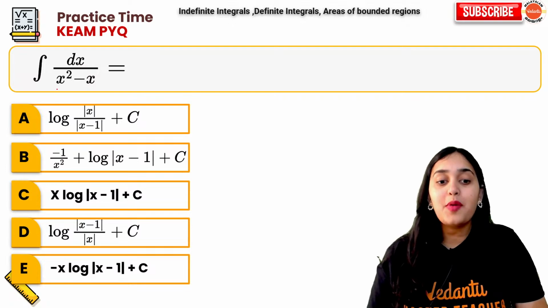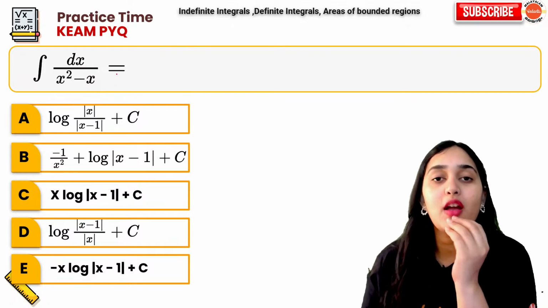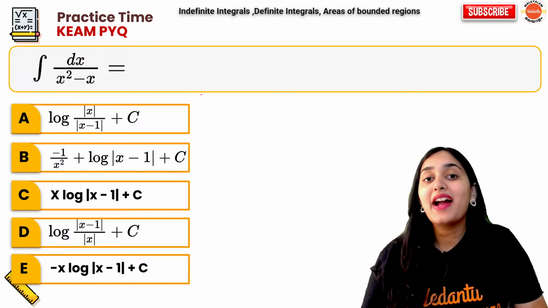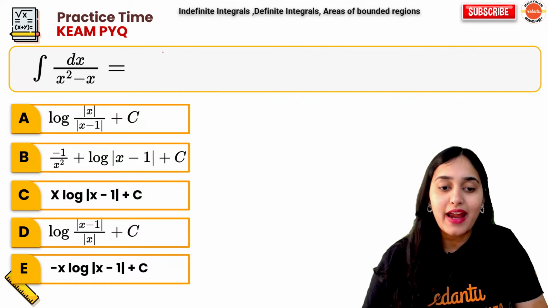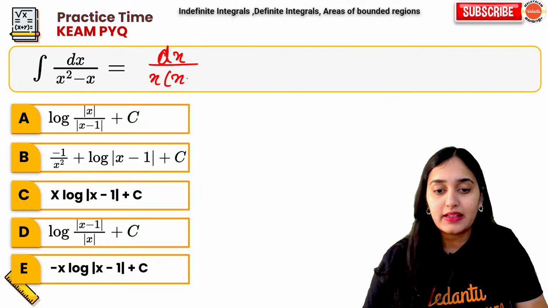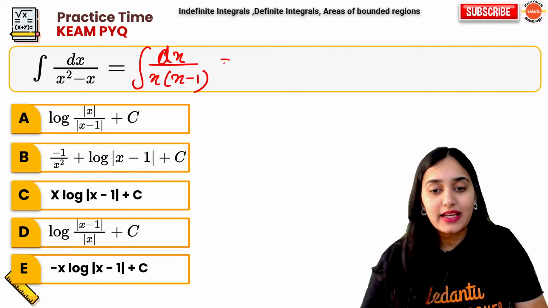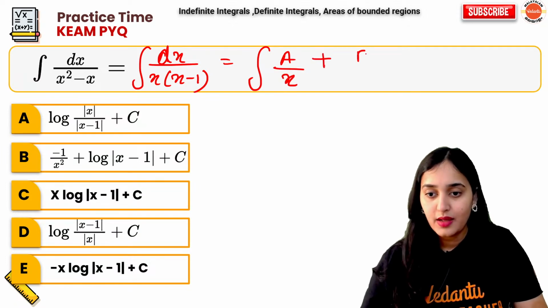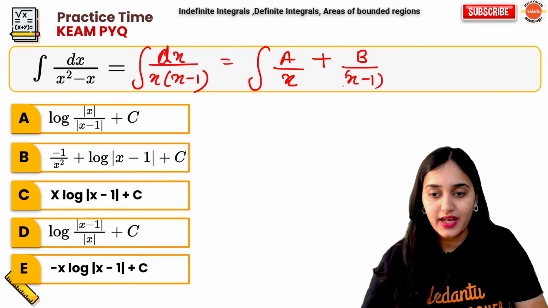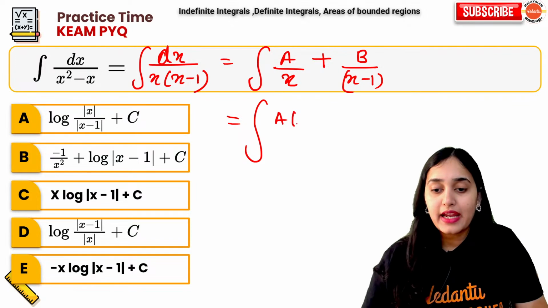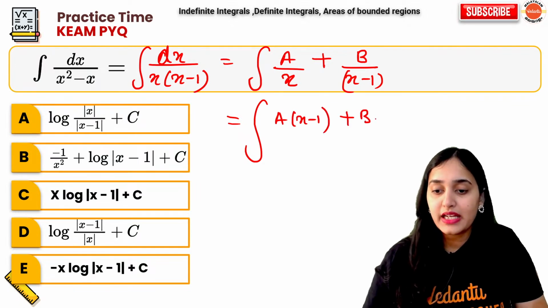Next question, dx upon x square minus x. Which formula will we use? By parts method? How come? We can write it as dx upon x into x minus 1. So this is nothing but the integration of a upon x plus b upon x minus 1. So when you take the LCM of the denominator, you will get a into x minus 1 plus b into x upon x into x minus 1.